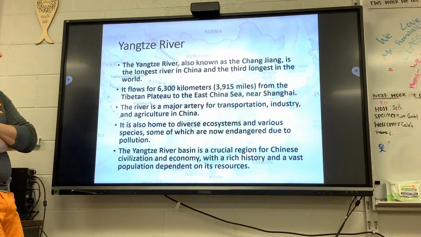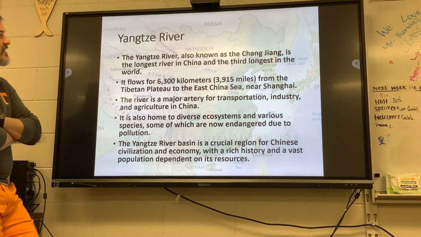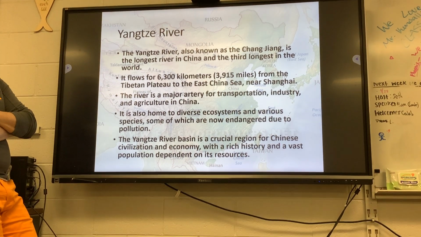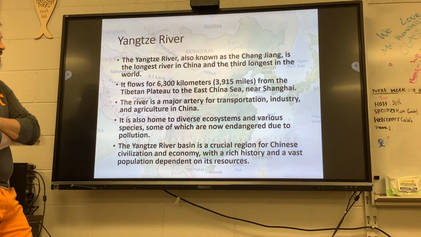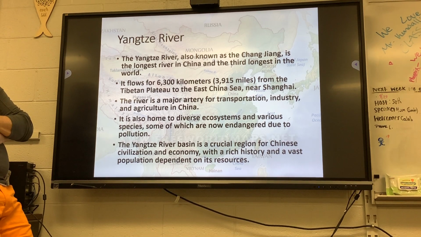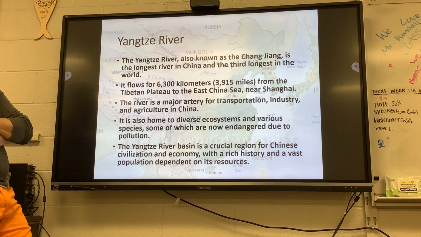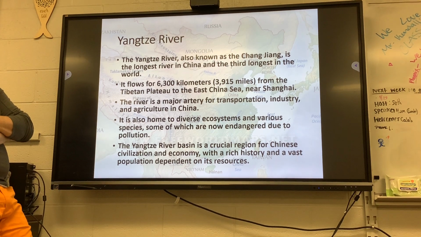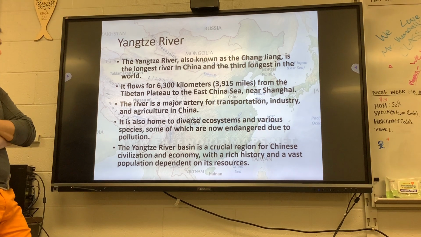Okay, next. The Yangtze River. The Yangtze River, also known as the Chang Jiang, is the longest river in China and the third longest in the world. It flows for 3,915 miles from the Tibetan Plateau to the East China Sea near Shanghai. The river is a major artery for transportation, industry, and agriculture in China. It's also home to a diverse ecosystem and various species, some of which are now endangered due to pollution.